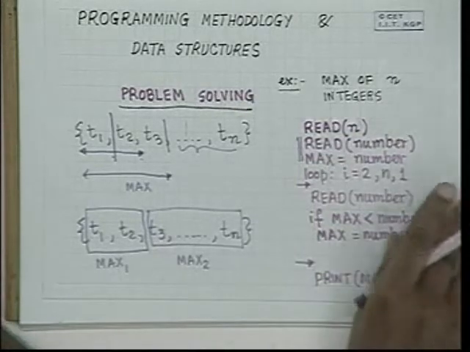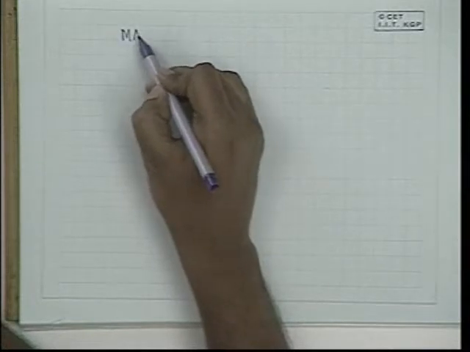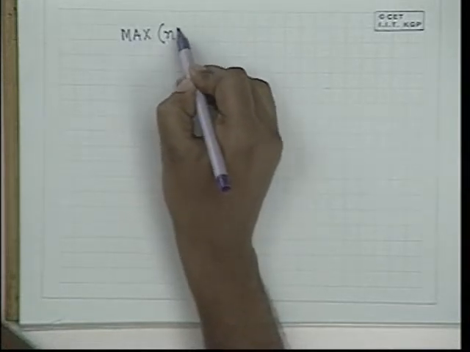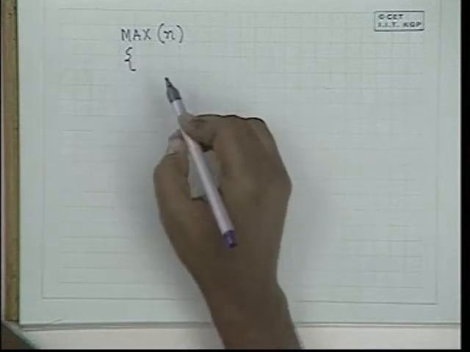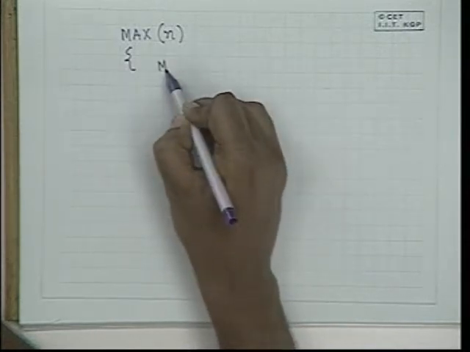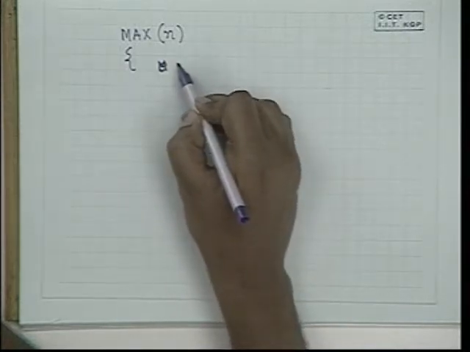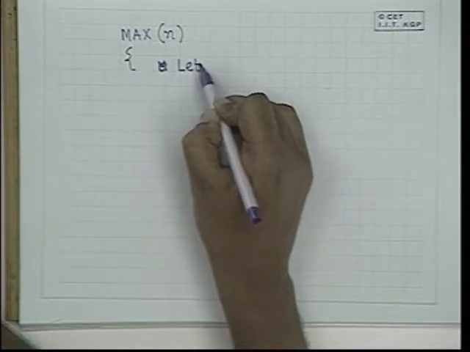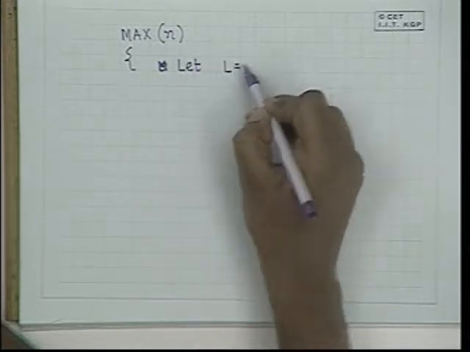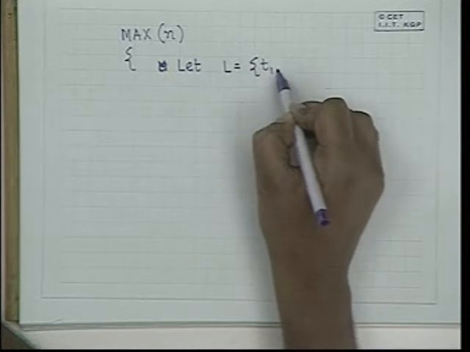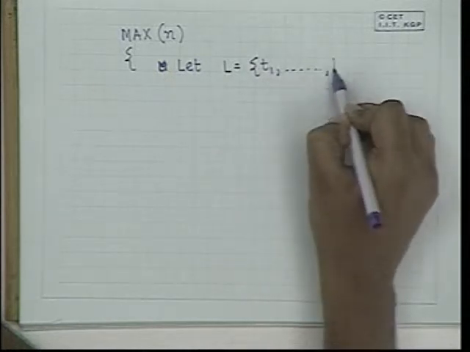That is, we could have said that to solve the maximum of n numbers, what you do is, you form, initially let L be all the n numbers t1 to tn.